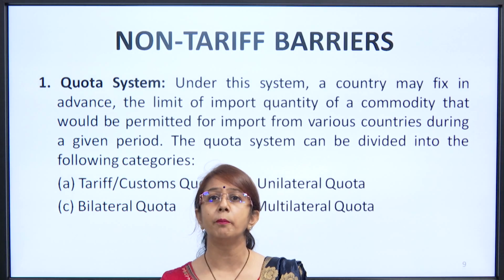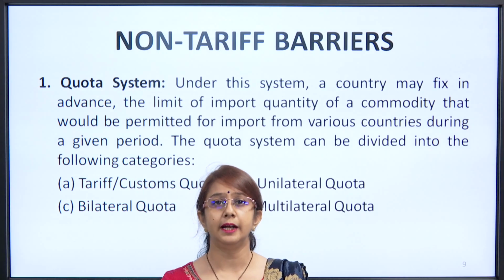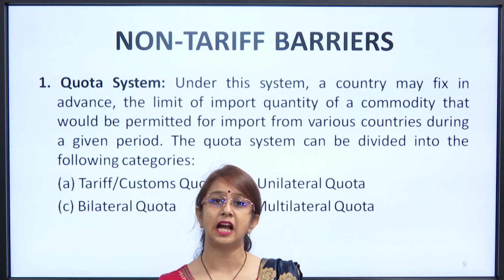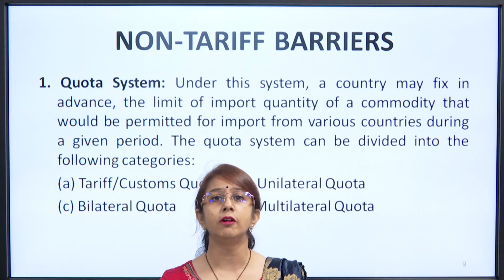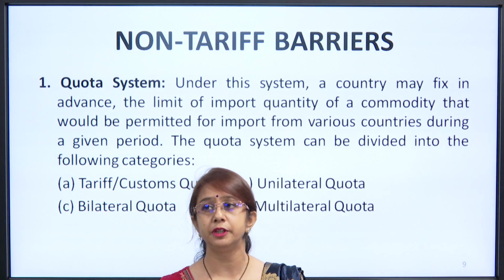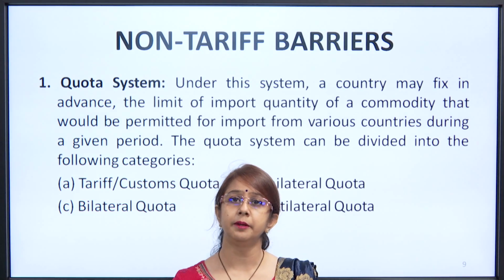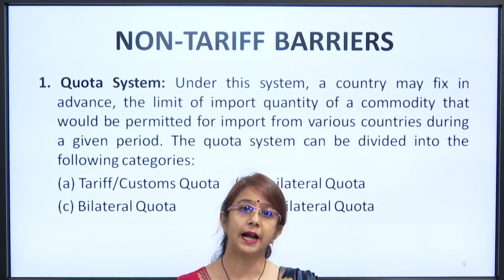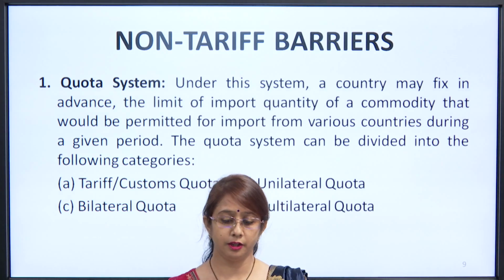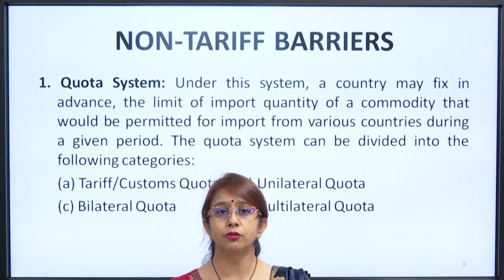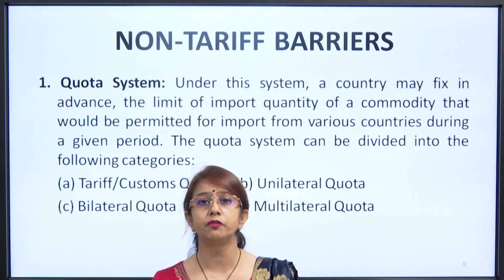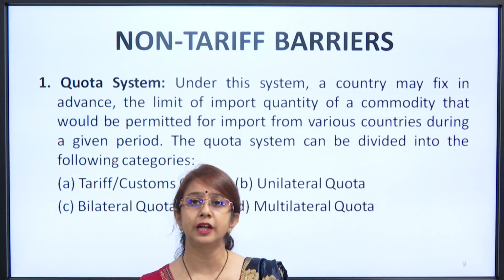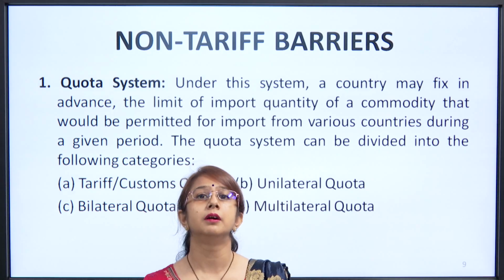So it is a combination of tariff barriers, that means you will be analyzing the product, and then after analyzing the product you will be fixing the tax, the type of tax you will be applying on it, and you will also be limiting the quantity in which the product will be imported into the country. So the quota system may be divided into following categories: tariff quotas, then you have unilateral quota, multilateral quota and bilateral quota. Tariff quotas are of course related with the tax quotas, that means not more than this particular fixed amount of goods can be brought into the country.